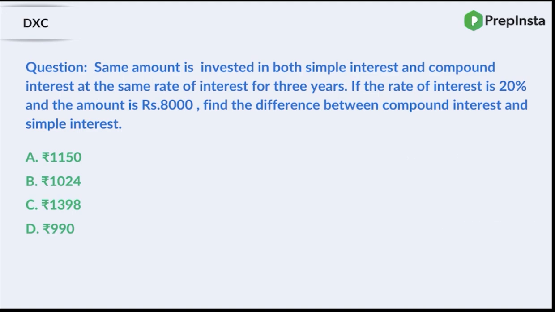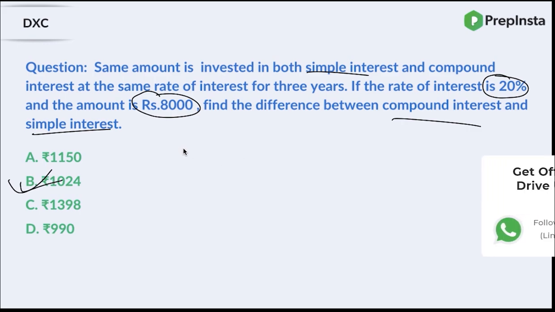All right, guys. So, how did you guys approach this problem? What was asked of you? You are supposed to find the difference between the simple interest and the compound interest. You are given the principal amount, the rate of interest, and the time, right? You would have first calculated the simple interest for 3 years, then the compound interest for 3 years, and then you would have got the answer, right? So the answer is 1024. But that was not the right way to solve the problem, right?